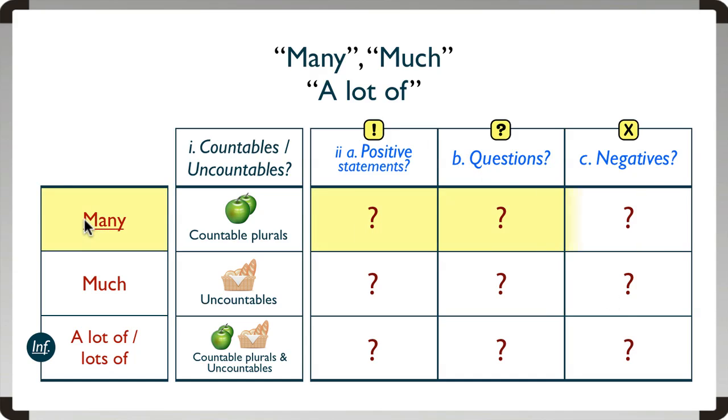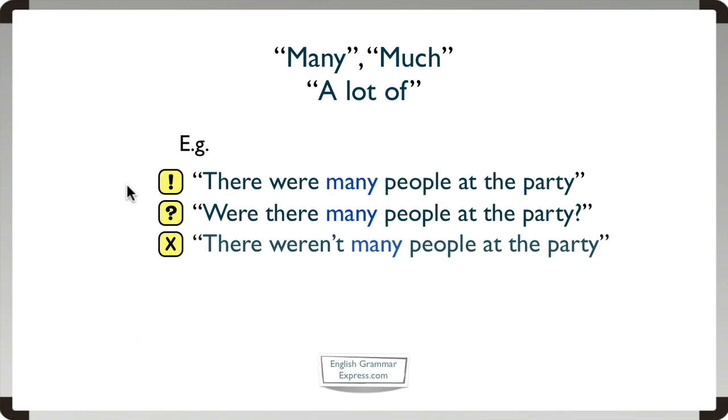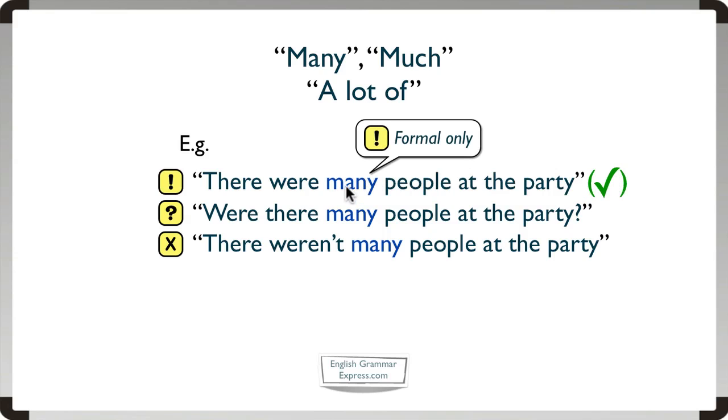Starting with many, here we have 3 sentences in the positive, question, and negative. First sentence, there were many people at the party. Does this work? And the answer is yes, it does, although we only really say many people in the positive in a formal sense. For example, in a business letter or in an academic essay.